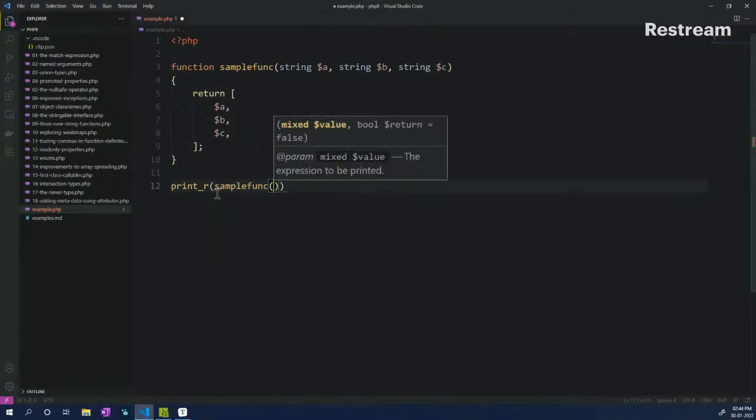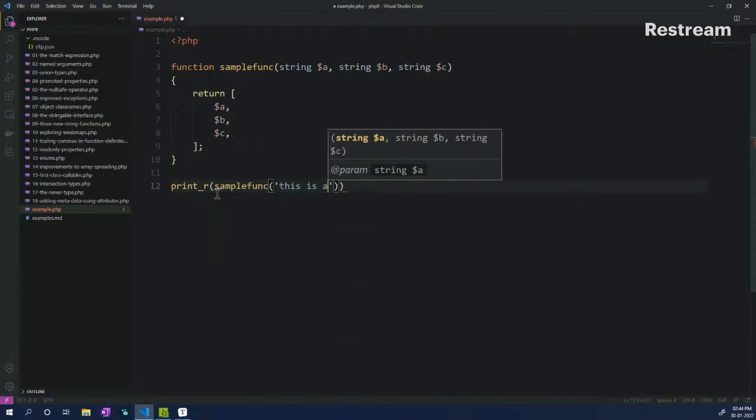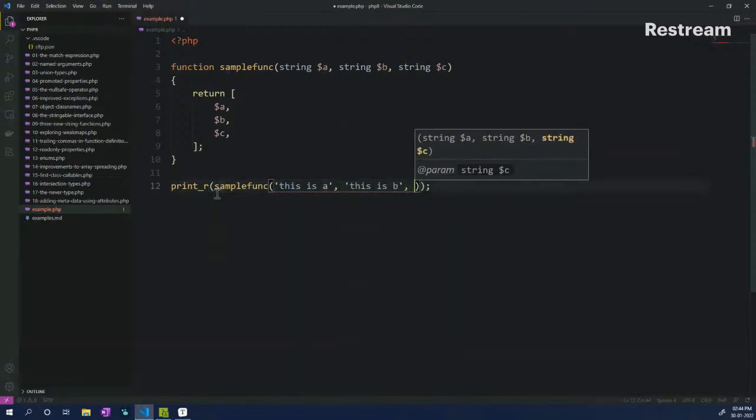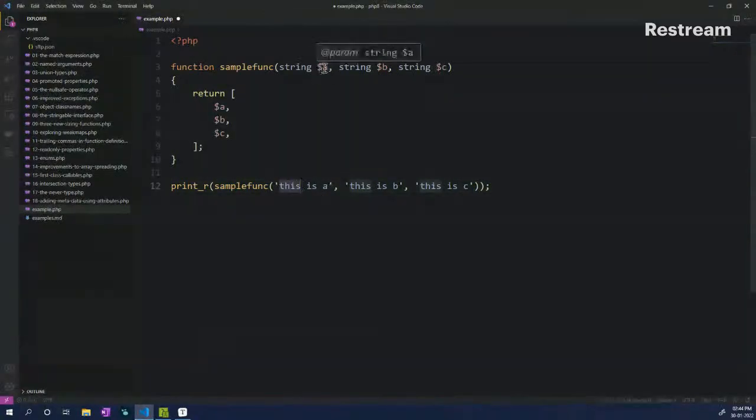So we have the sample function. We can pass in strings. So let's pass in, this is A. So this is our first parameter. This is how we do it normally in our day-to-day implementation. Nothing really different here. So we have three different parameters that we have passed in. So this represents A, this represents B, and this represents C.